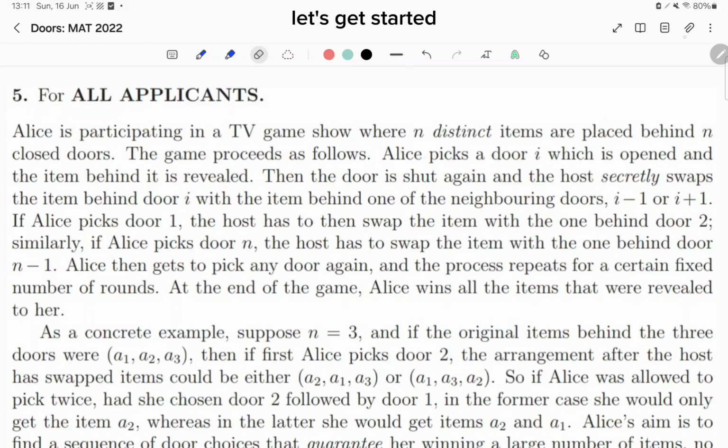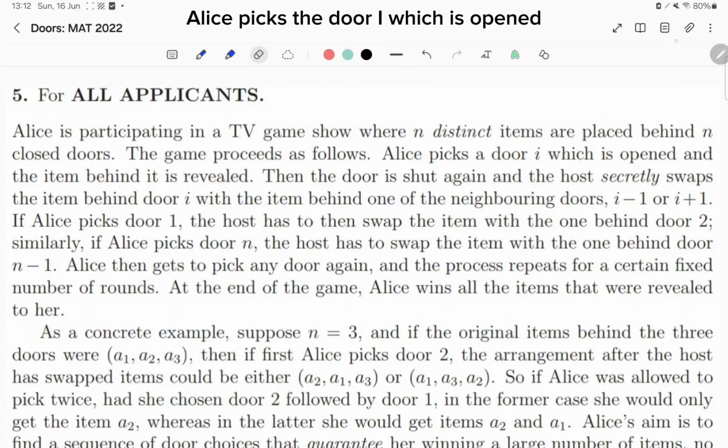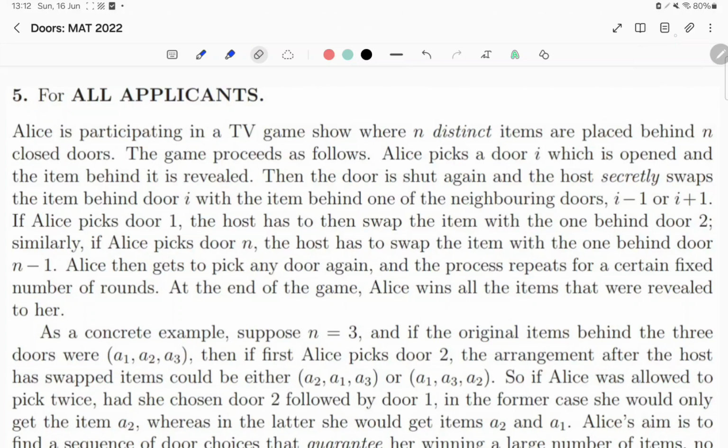Let's get started. Alice is participating in a TV game show where n distinct items are placed behind n closed doors. The game proceeds as follows. Alice picks a door i, which is opened, and the item behind it is revealed. Then the door is shut again and the host secretly swaps the item behind door i with the item behind one of the neighbouring doors, i-1 or i+1.